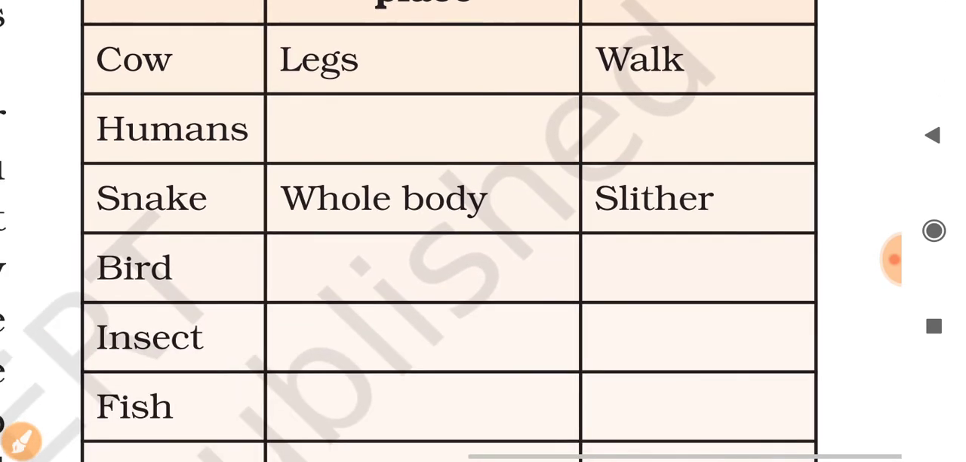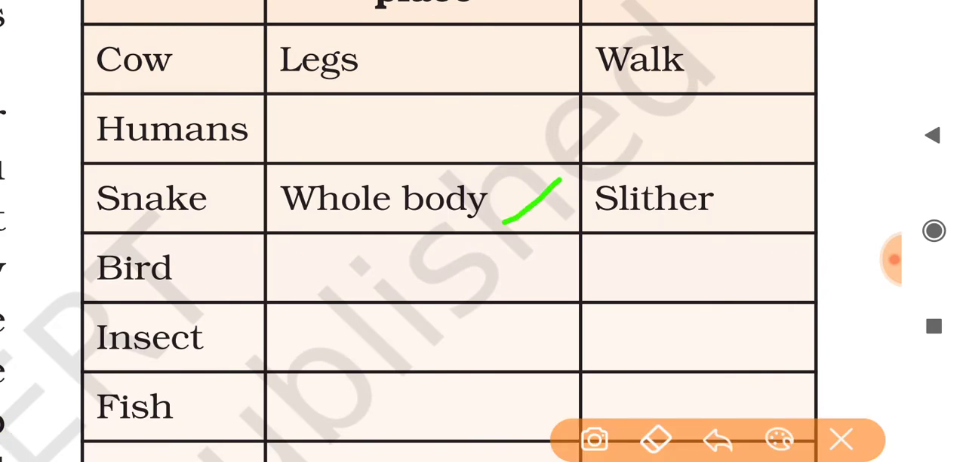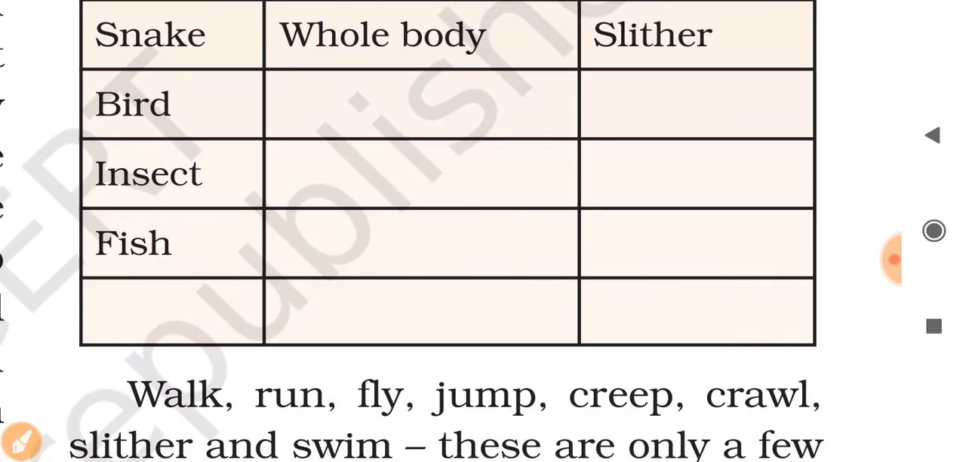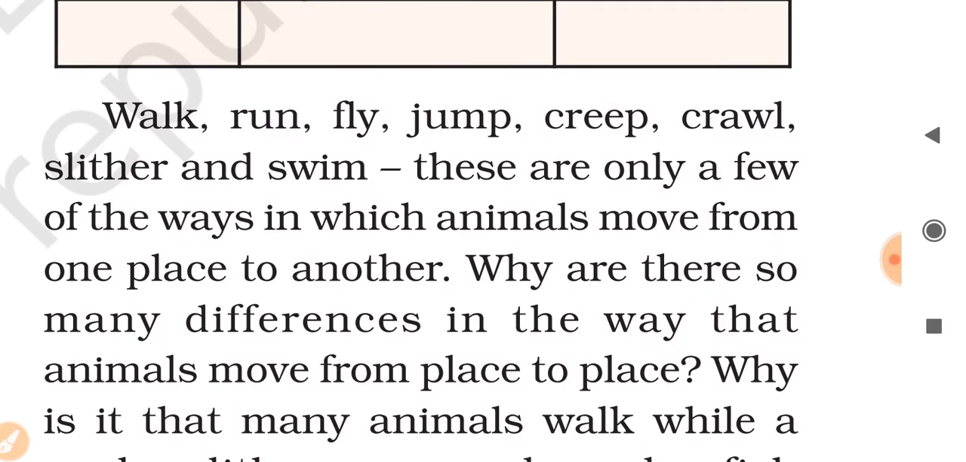And snake uses its whole body and it slithers. When you say in Hindi, rank kar jana. Okay, like this. Bird, what does a bird do? How does a bird move? It moves with its wings, and it flies. Like this you can fill in the others also. So walk, run, fly, jump, creep, crawl, slither, and swim. These are only a few of the ways in which animals move from one place to another.